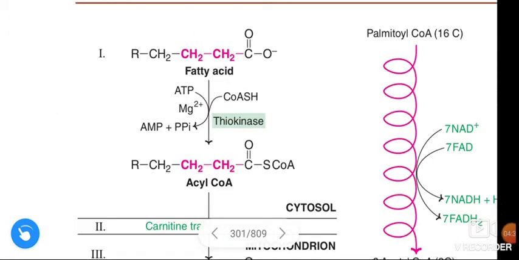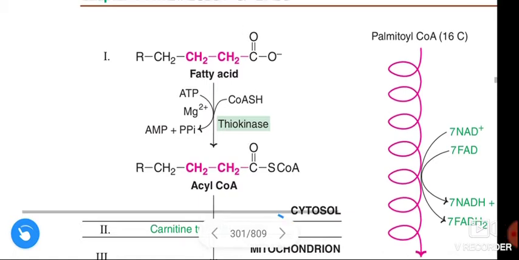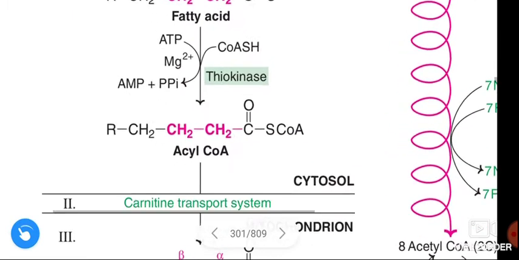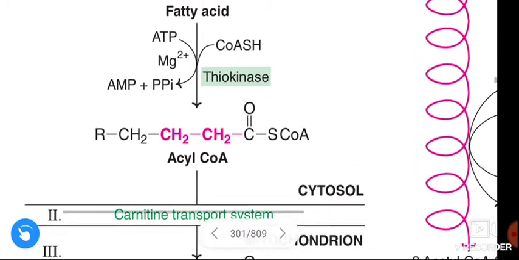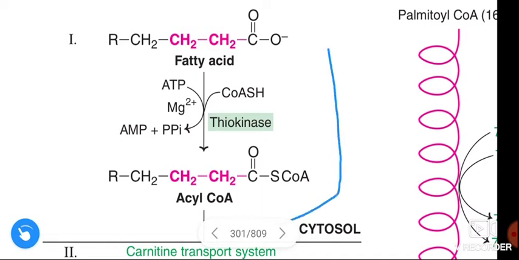See this reaction, guys. The first stage, that is activation of fatty acid, occurs in the cytosol.